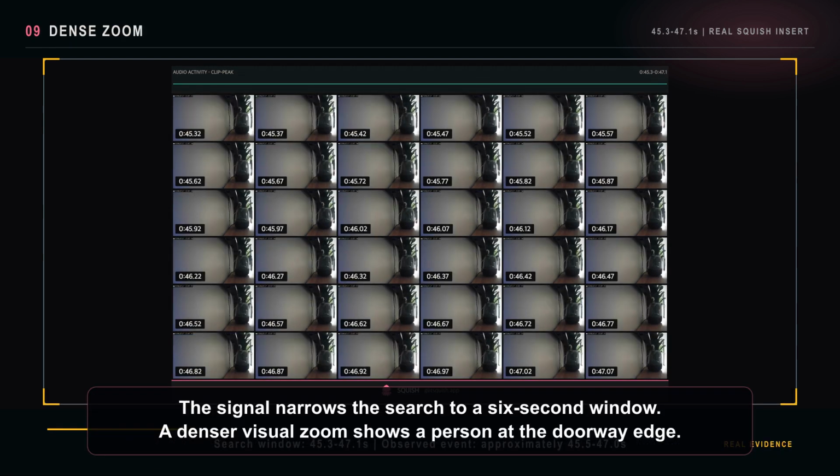The activity signal narrows the search to a 6-second window. A denser visual zoom then shows a person briefly appearing at the edge of the doorway.